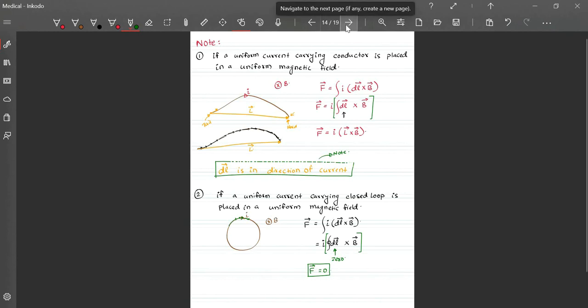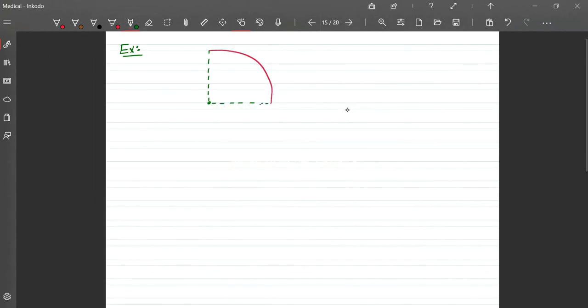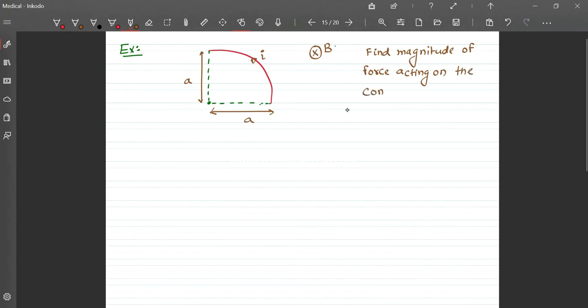Let me give you an example to understand the fact. Okay. Let me give you an example. We have a current carrying conductor like this, carrying current I. This is A, this is B. Find the magnitude of force acting on the conductor.